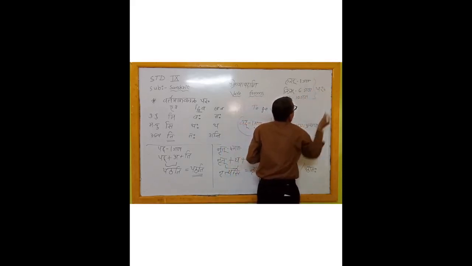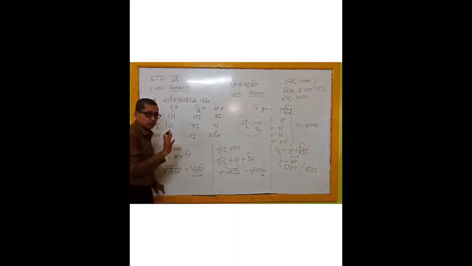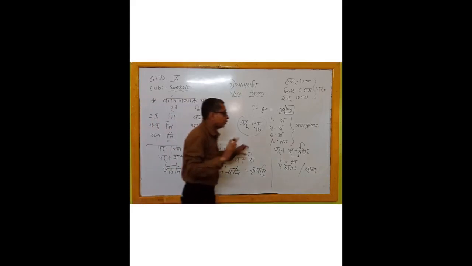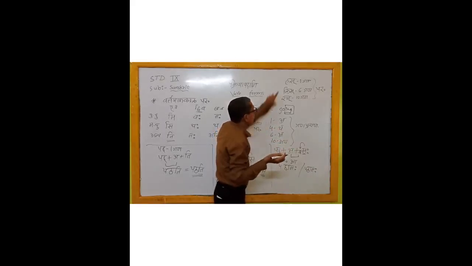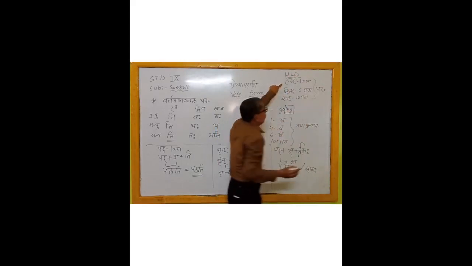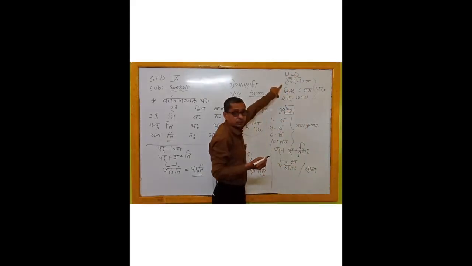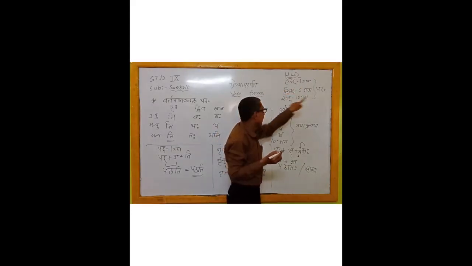Okay? We studied only the parasmay pad terminations today. Atmanepad we will learn in the next lecture. See, this is your homework. Make all the forms of these three roots in your grammar section notebook. Okay, hasa means to laugh, likha means to write, and racha means to make. You have to make all forms of these.